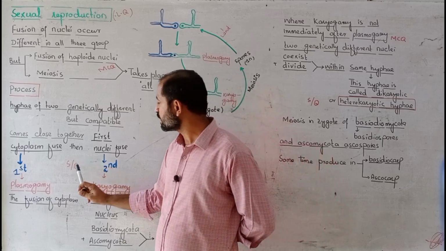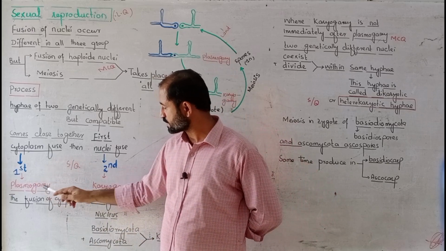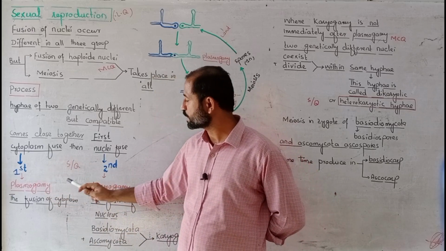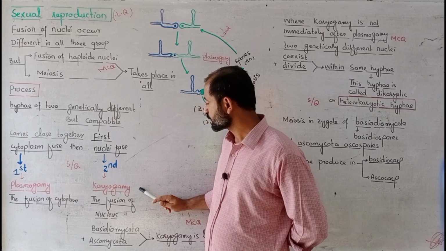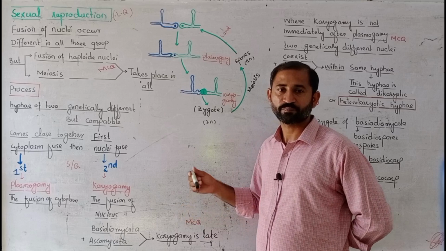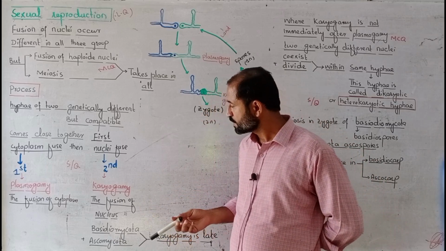That one is a short question: differentiate between plasmogamy and karyogamy. The fusion of the cytoplasms is known as plasmogamy, whereas the fusion of the nuclei is known as karyogamy.